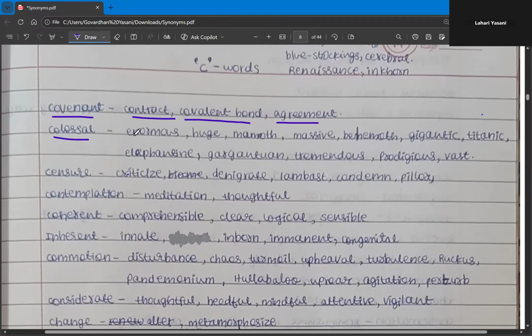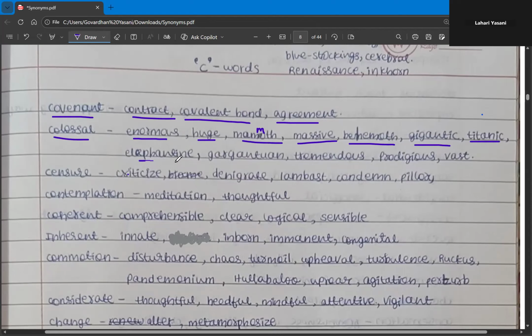So what is colossal? Colossal is something very huge. So the meaning of colossal is huge. And the synonyms are enormous, huge, mammoth, massive, behemoth, gigantic or titanic.